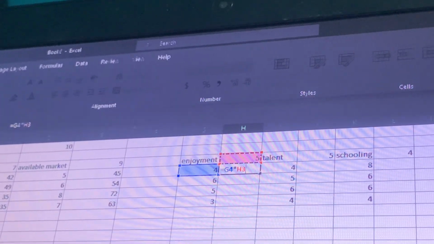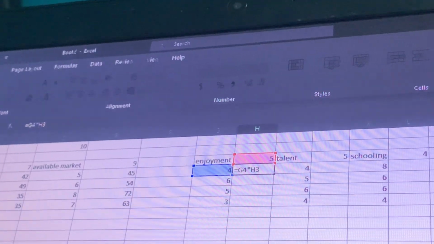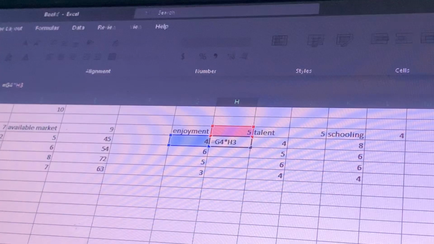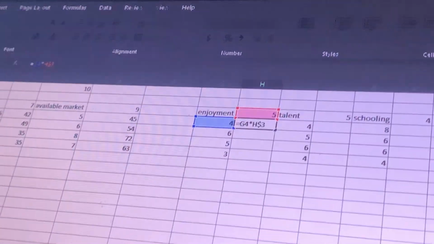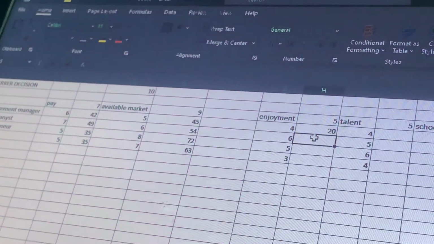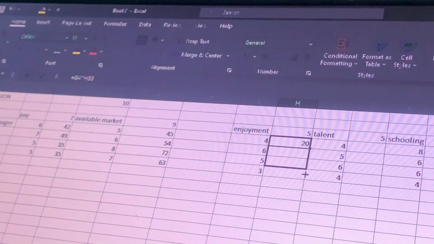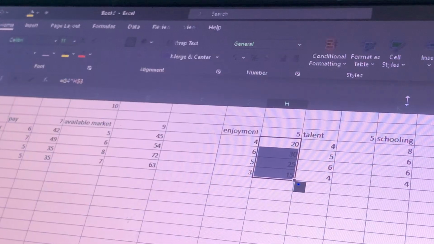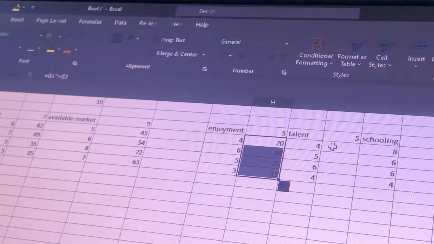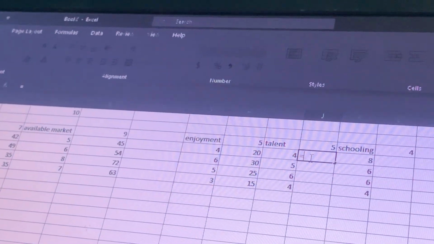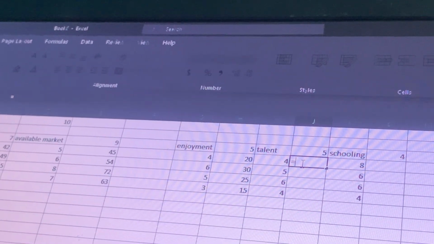I have to use the dollar sign as an absolute reference. Press enter. So in Excel, you will drag it down to get the rest of the values. Okay, so let's get back to talent. The same formula.